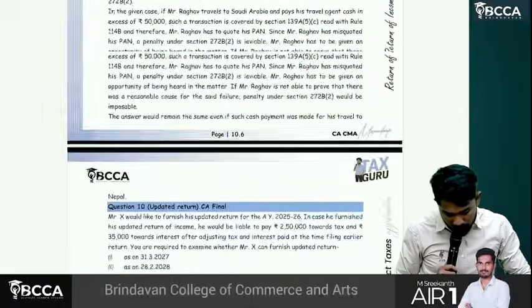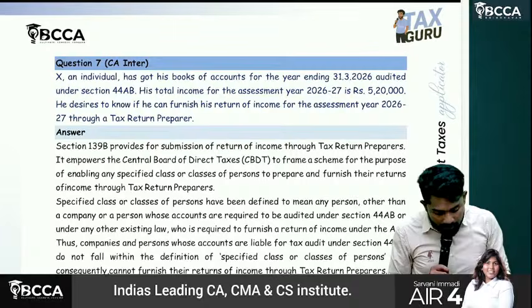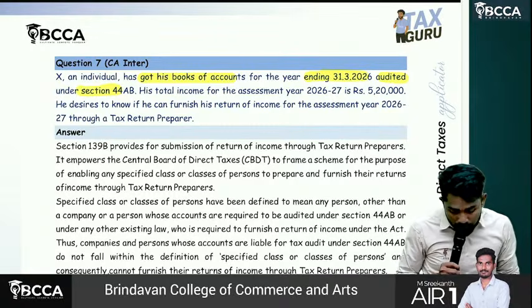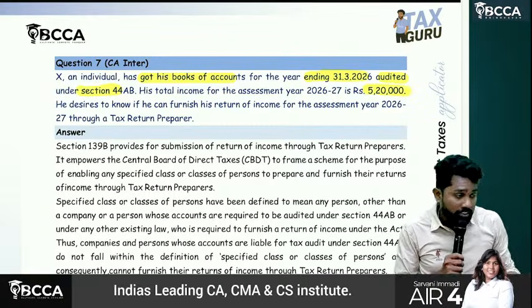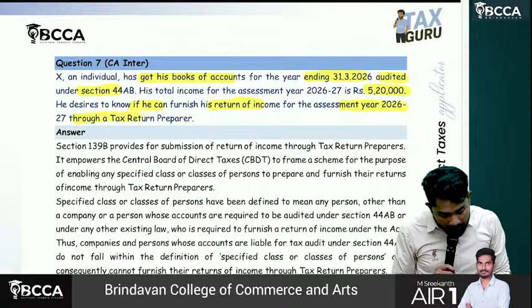How many questions? Okay, 12 questions we have. 7th question. X is an individual who got his books of accounts for the year ending 31st March 2026 audited under section 44AB. His total income is 5,20,000. He desires to know if he can furnish his return of income for the assessment year through a tax return preparer.